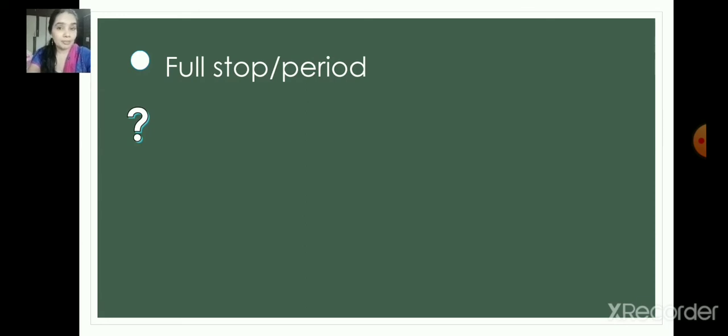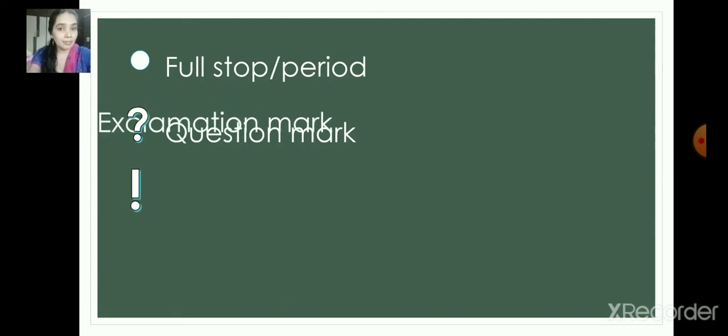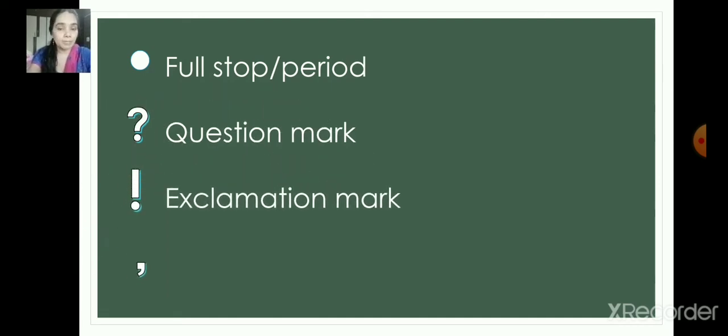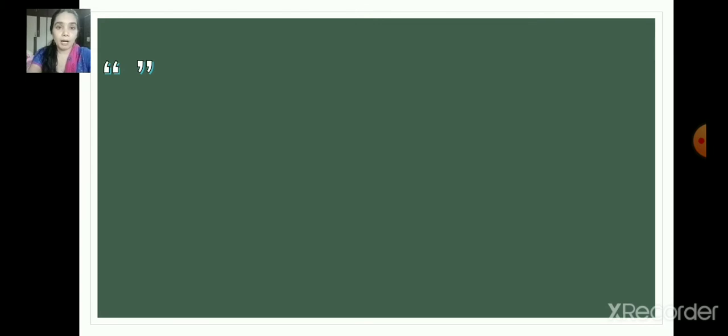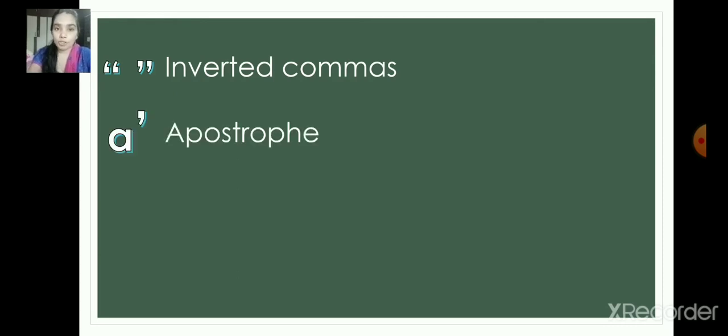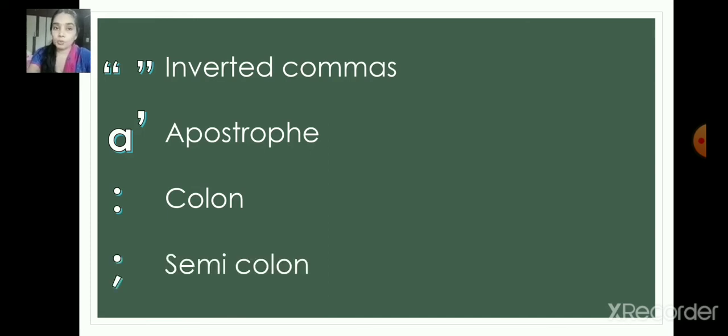Here is question mark, and here it is exclamatory mark or exclamation mark, and this one is comma. So these are the 4 main punctuation marks that we learned, and also some other punctuation marks: inverted commas, apostrophe, colon and semicolon. So these are the 8 punctuation marks. We learned how to use them.